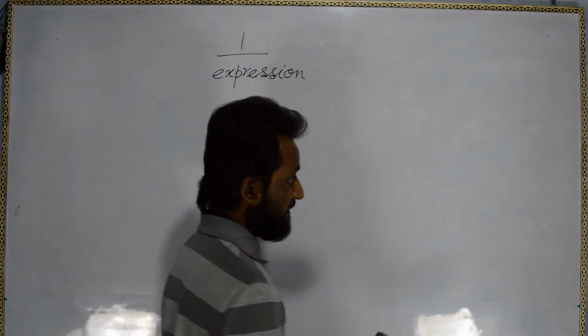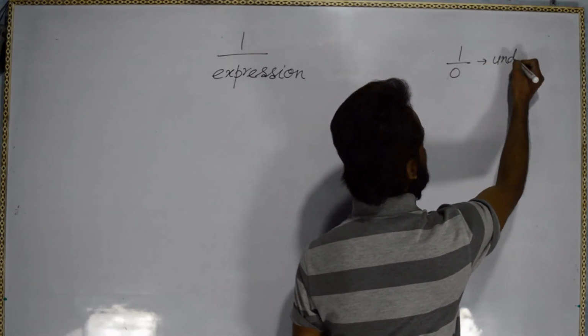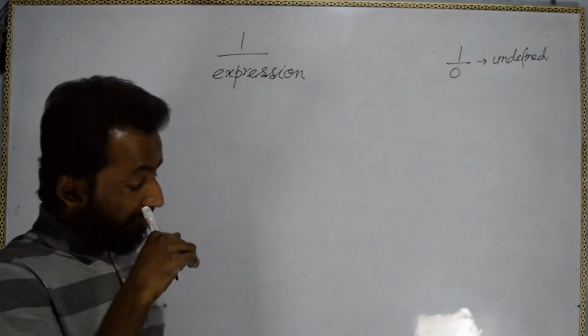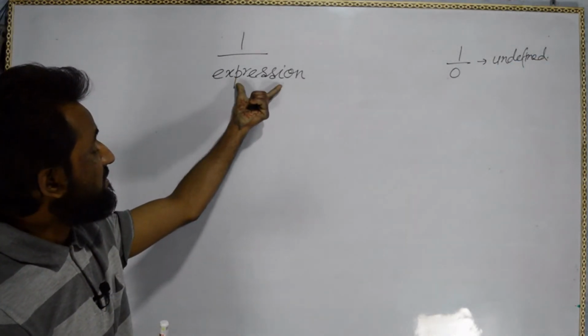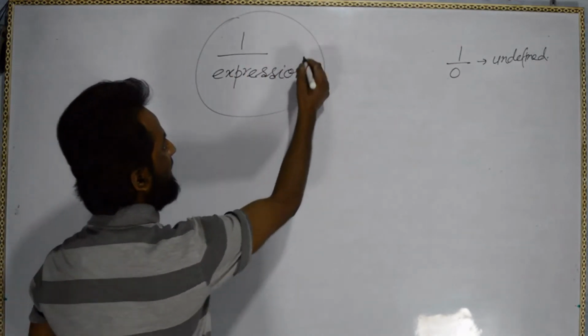See here, we do know that 1 by 0 is undefined. Okay. So when the expression is going to be 0, this fully will be undefined.